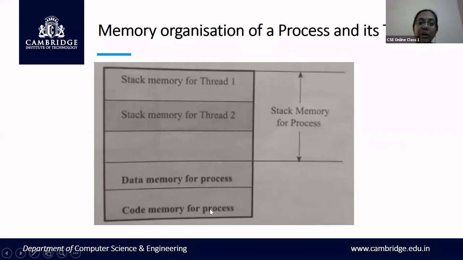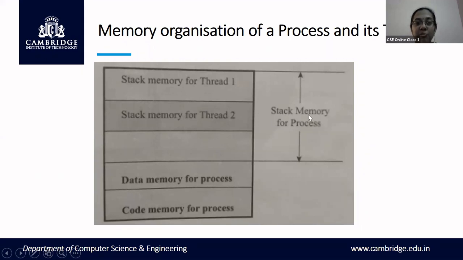If you compare this memory organization with the earlier one, you had a code memory, a data memory, and a single stack memory, whereas here you still have a single code memory and a single data memory, but if you have two threads, there are two different stack memories.